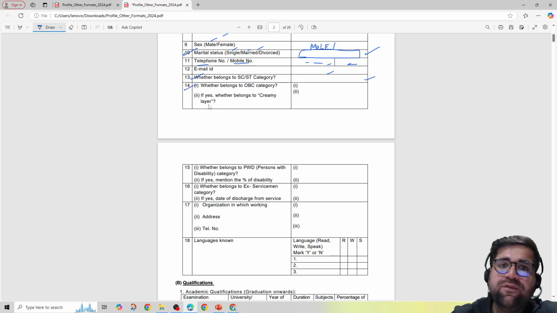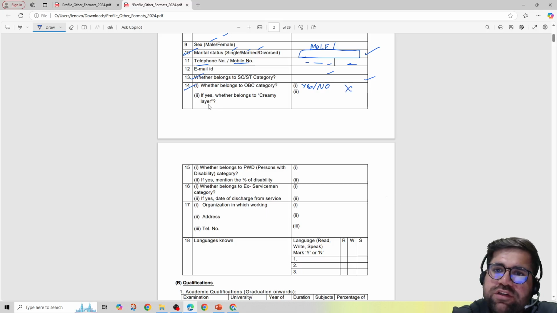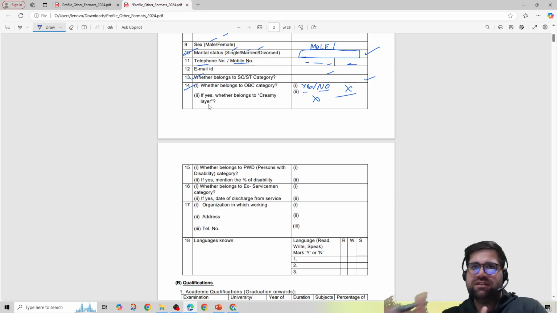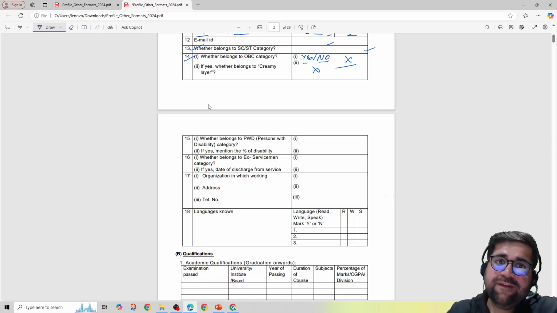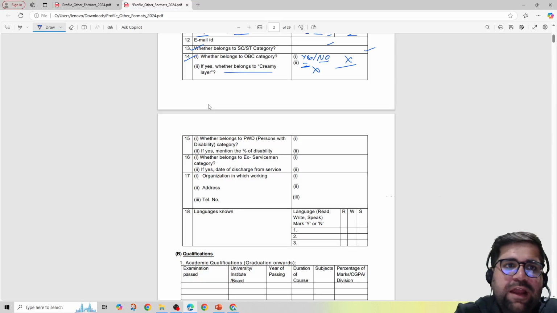Then your row number 14 is related to your OBC category. Okay. So if you are OBC category, then write yes. If no, then just write no. Okay. Do not leave it blank or do not just draw a cross. This will look very bad for you. Okay. So write whether you are OBC or no. Simple. Okay. If yes, then whether you belong to creamy layer or not. So you have to write it over here. Like I hope you are able to see, they have given you point 1 and point 2. So you have to write the basic details again over here, right?